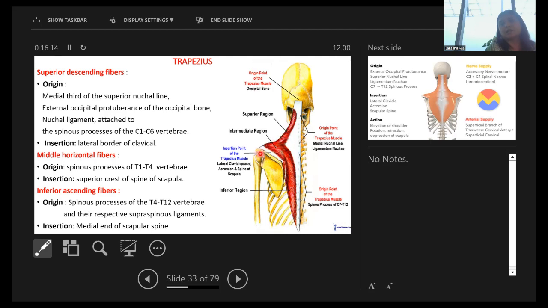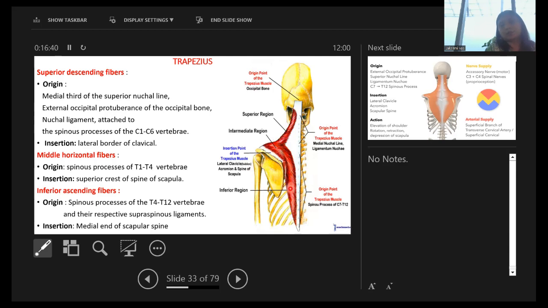The insertion is on the lateral border of the clavicle. Middle horizontal fibers originate from the spinous process of the T1 to T4 vertebrae, and insert on the superior crest of the scapula, the spine of the scapula. Inferior ascending fibers originate from T4 to T12. So C1 to C6, then T1 to T4, and then T4 to T12.